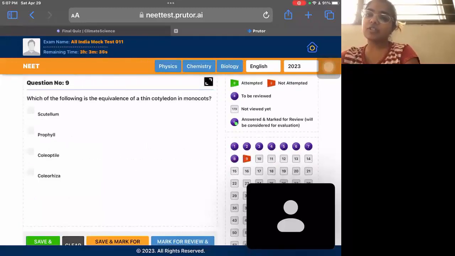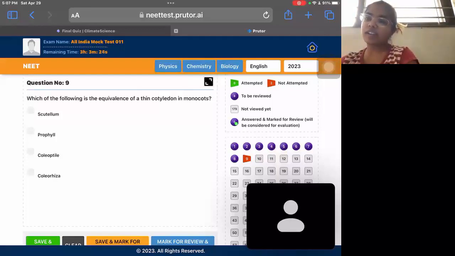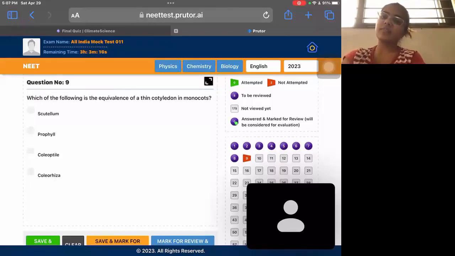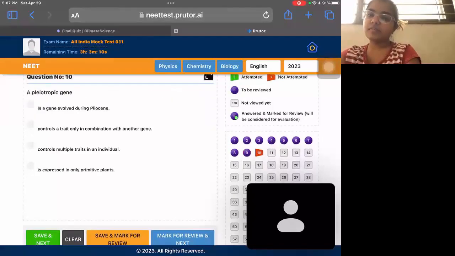Which of the following is equivalent of thin cotyledon in monocots? Scutellum is the equivalent. NCERT में there is a figure. Dicots में there are 2 cotyledons. That's why it's called dicots. पर monocots में एक ही cotyledon होता है जिसको scutellum नाम देते हैं. So that's the correct answer. There's a figure given in NCERT for reference.